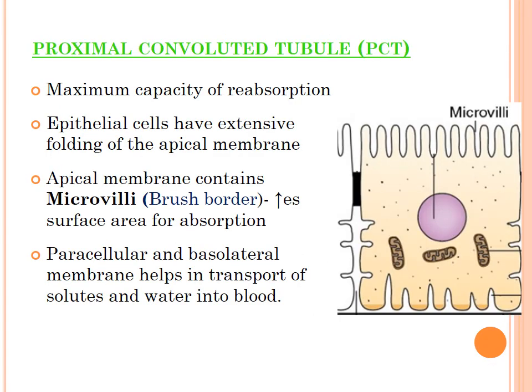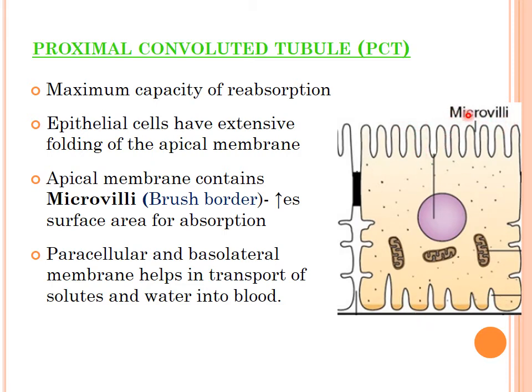Now we will learn in brief about the basics of the various tubules and their brief function. Let's start with the first, the proximal convoluted tubule, the initial portion of the renal tubule. This portion has a maximum reabsorption capacity. Most of the things that are filtered through the glomerular membrane will be reabsorbed from this portion of the tubules. Now the specificity of these tubules is that the renal epithelial cells lining these tubules have microvilli, brush borders on the apical membrane as well as on the basolateral membrane.